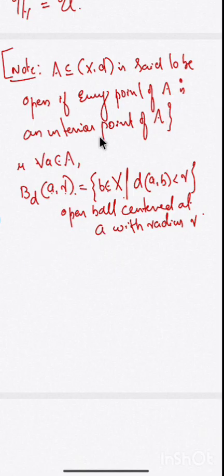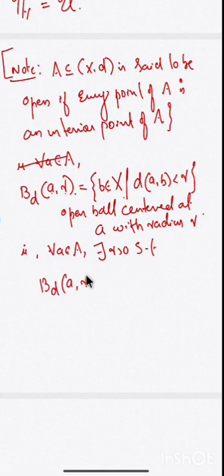Every point of A is an interior point of A. That is, for every a in A, there exists some r greater than 0 such that the open ball centered at a, radius r, is fully contained in A itself. This is the meaning of a point being an interior point and the set being open. Okay, this is true for a metric space X, D.